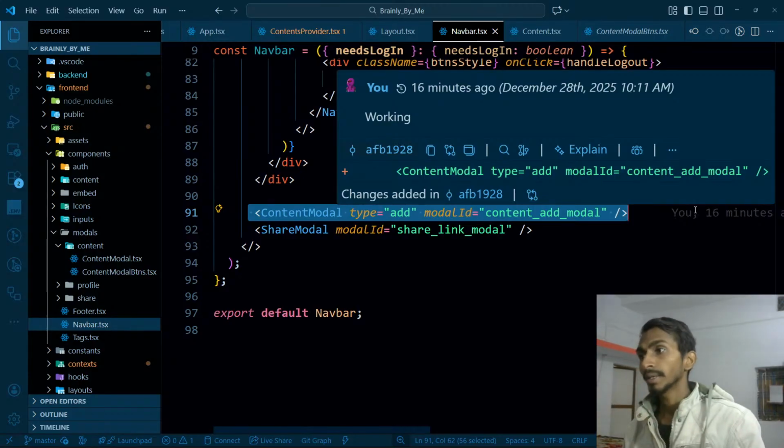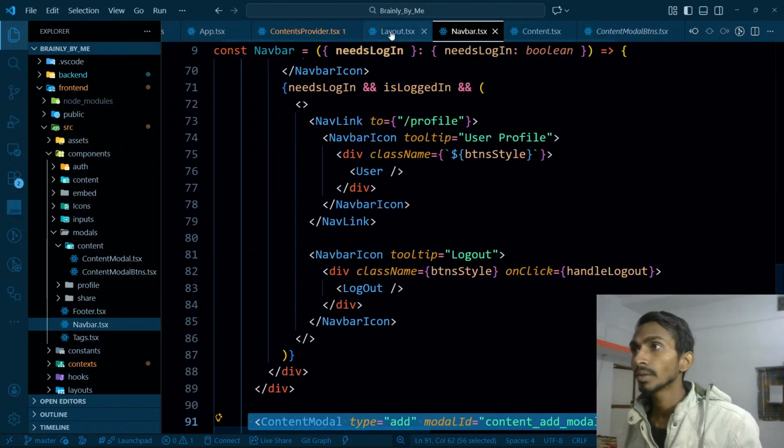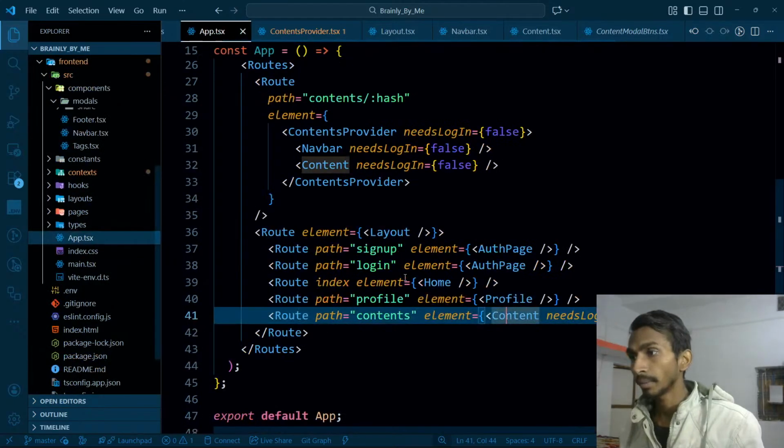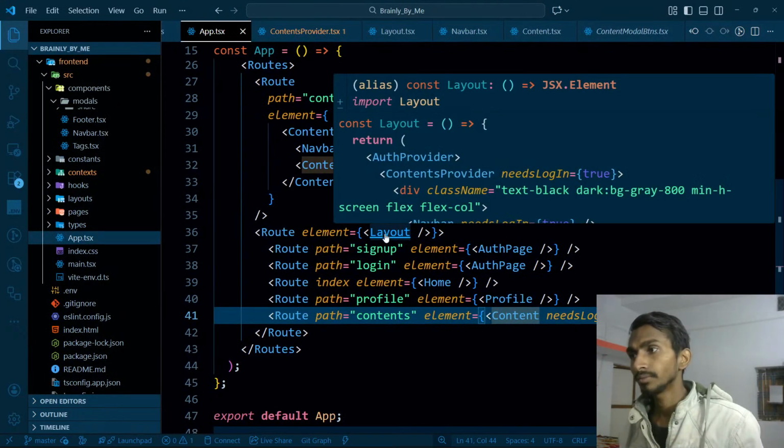That simply means that if I go to my app.tsx, from layout, I have this layout, right?